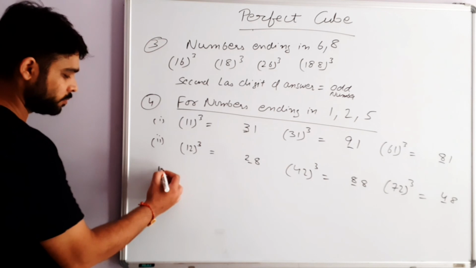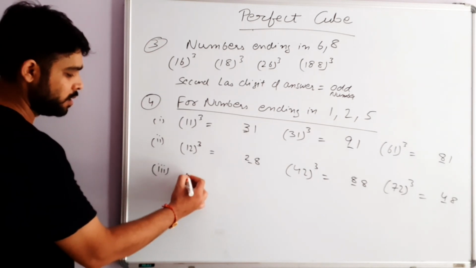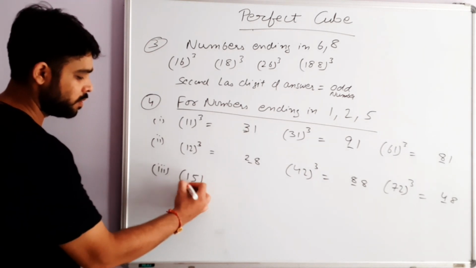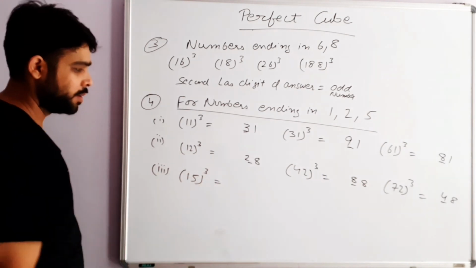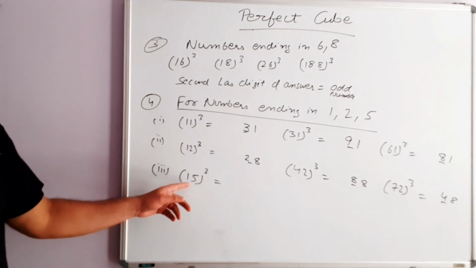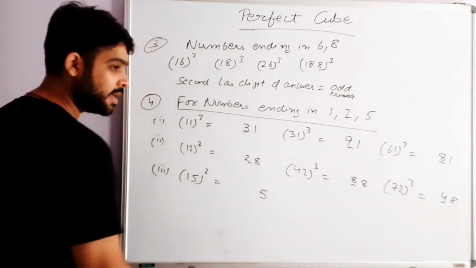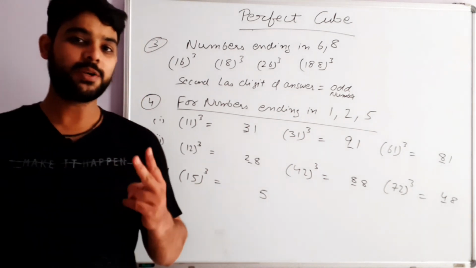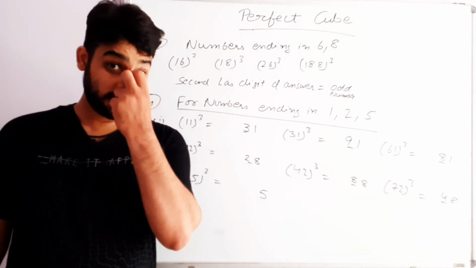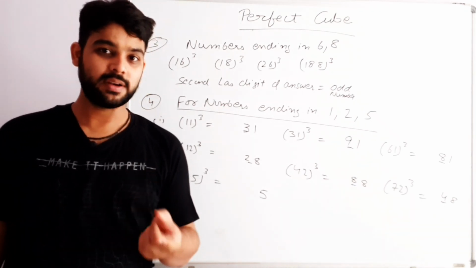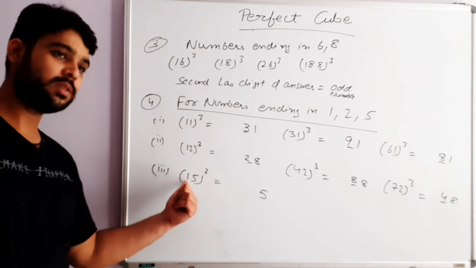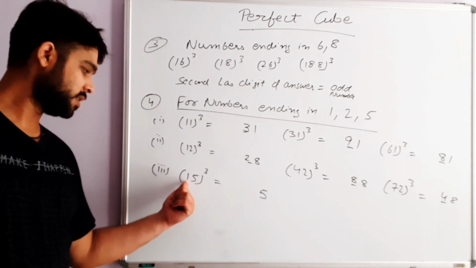Third, for numbers ending in 5, the last digit will be 5 and the second last digit will either be 2 or 7, depending on the digit at the tens place.